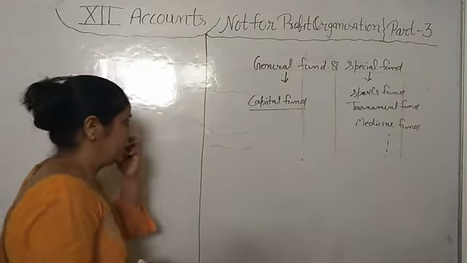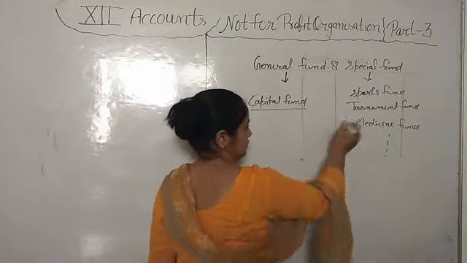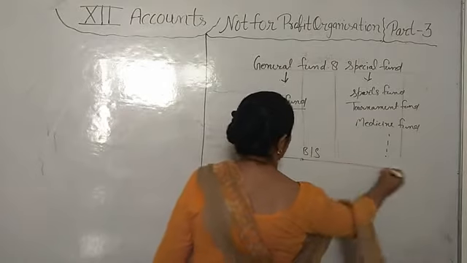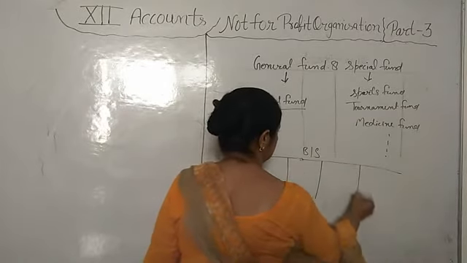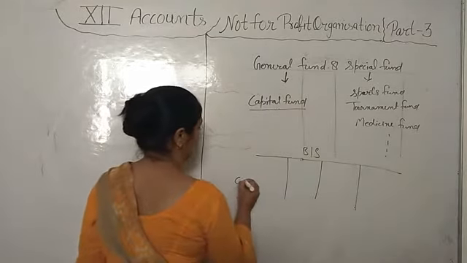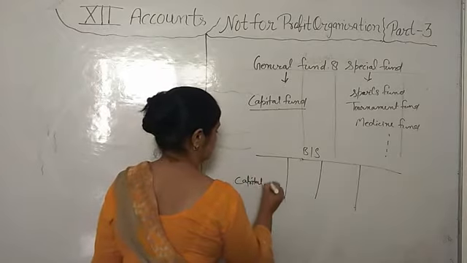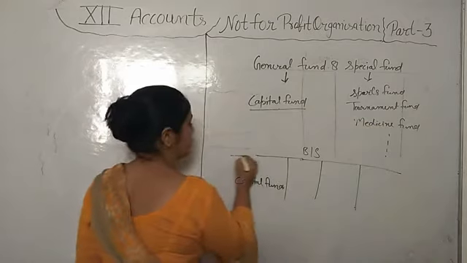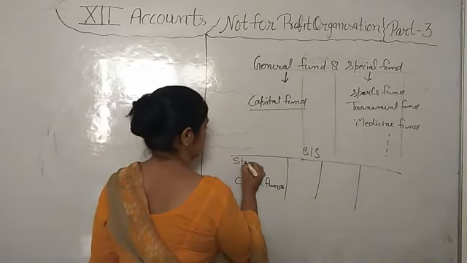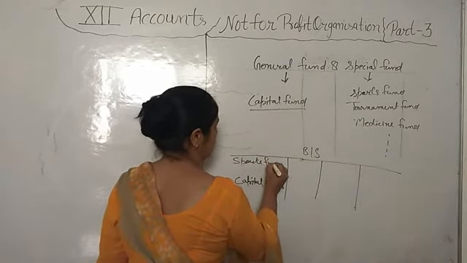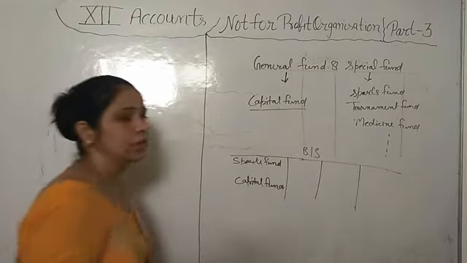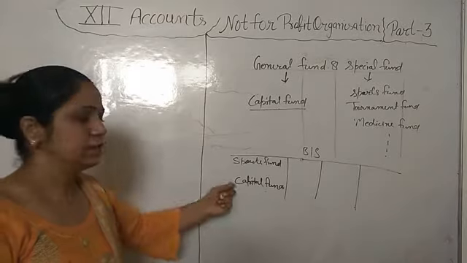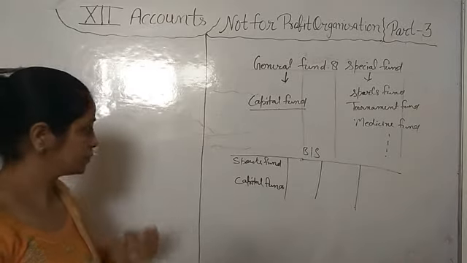So where will we show these funds? The capital fund we will show in the balance sheet, on the liability side. And these funds also we will show in the balance sheet, on the liability side. Sports fund, tournament fund, whichever fund is given to you, will be written in the balance sheet, liability side, as a fund.